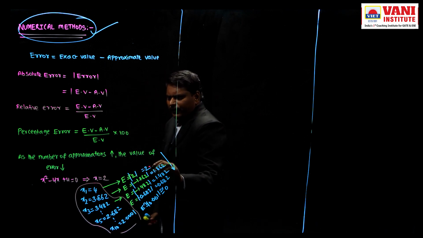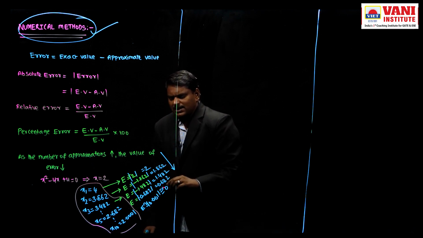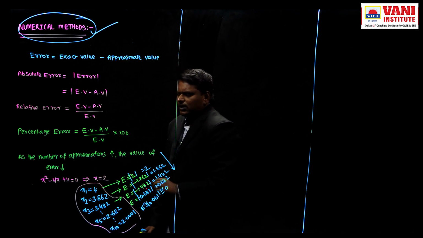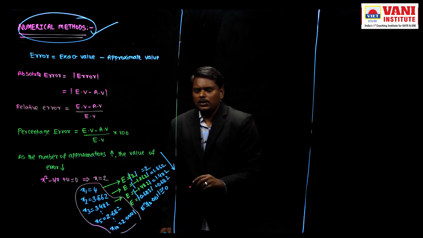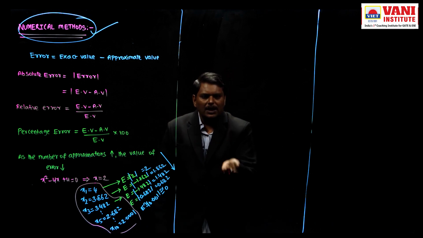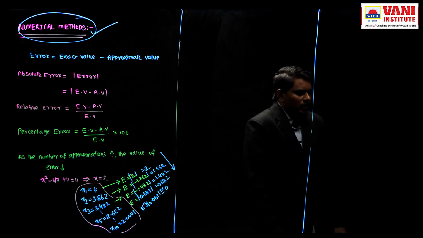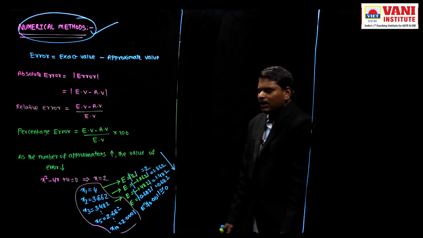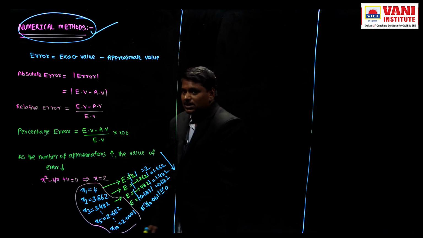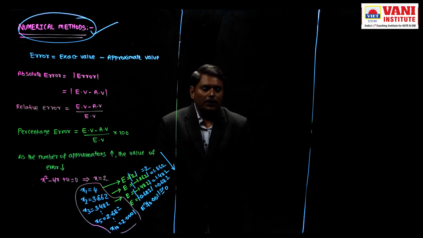So error at the end of the first approximation 2, error at the end of the second approximation 0.682, error at the end of the 10th approximation approximately equal to 0. That means as the number of approximations increases, the value of error decreases. For a large number of approximations, what will happen to the error?